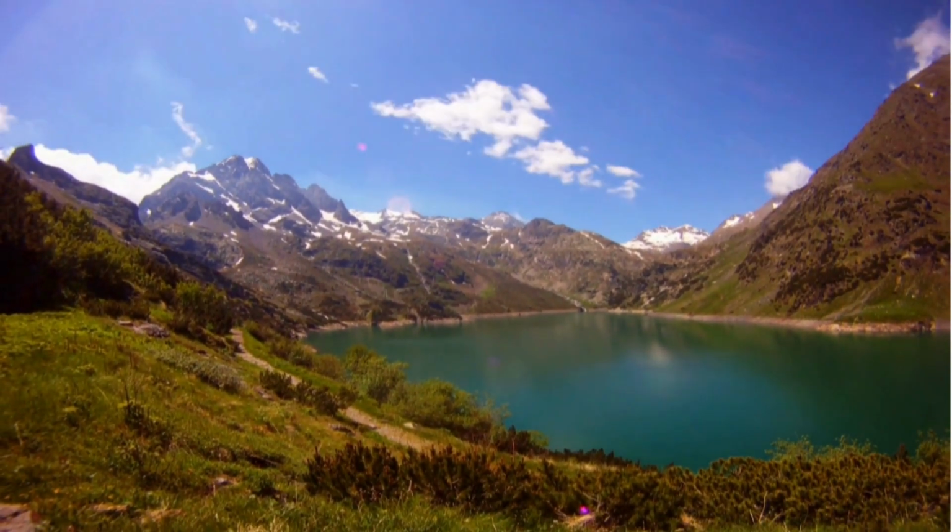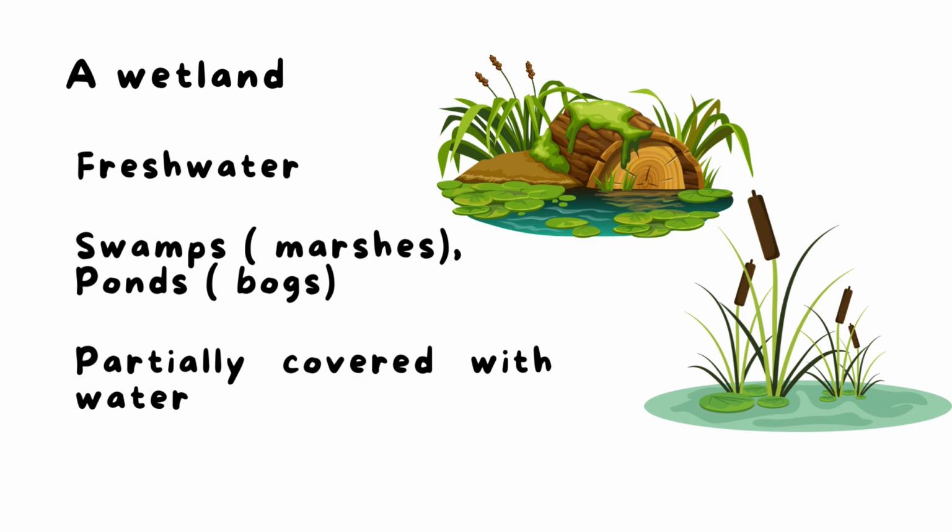Here we have a wetland. Wetland, type of water in it, fresh water. And examples of wetlands are swamps, which we can call marsh, and ponds, which we can call bogs. They are land that is partially covered with water.